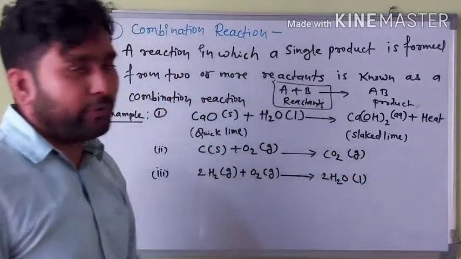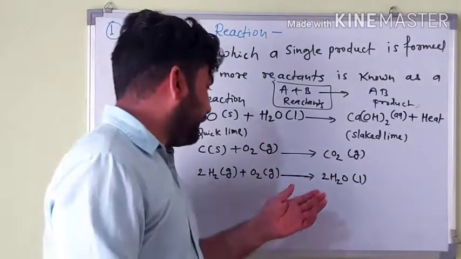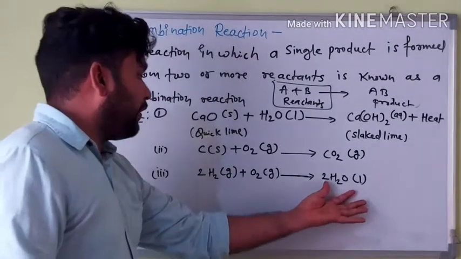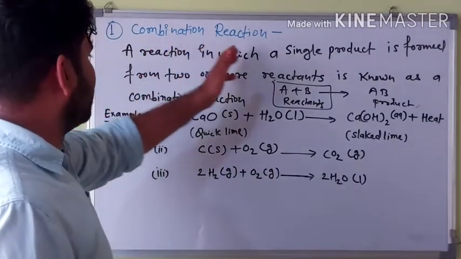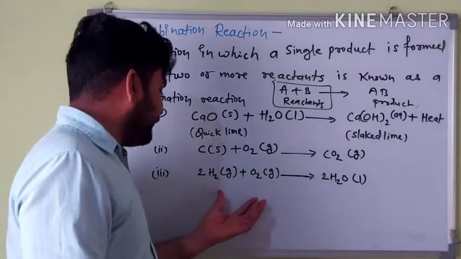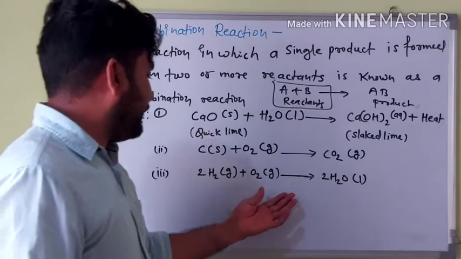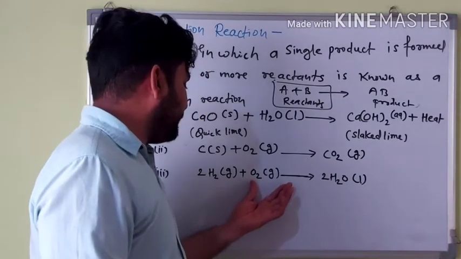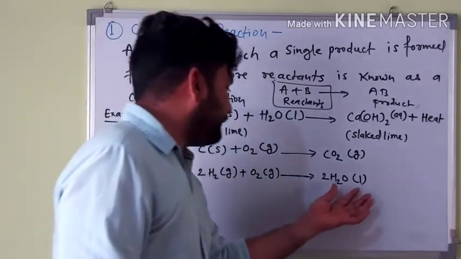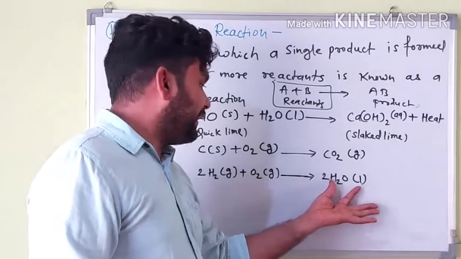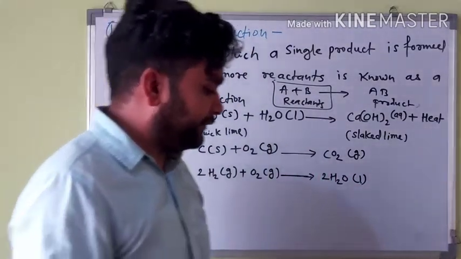It is harmful for humankind, you know that. And after that, water is also made through a combination chemical reaction, in which two atoms of hydrogen and one atom of oxygen make H2O, water, which we use in our daily life for daily activities.